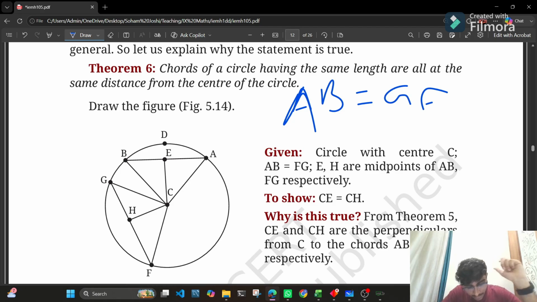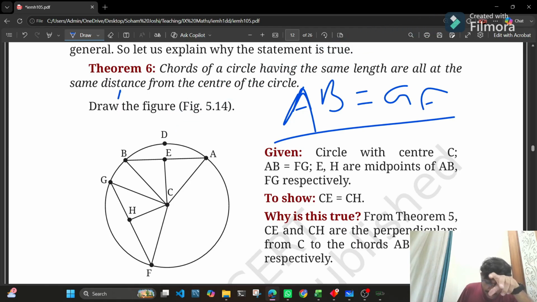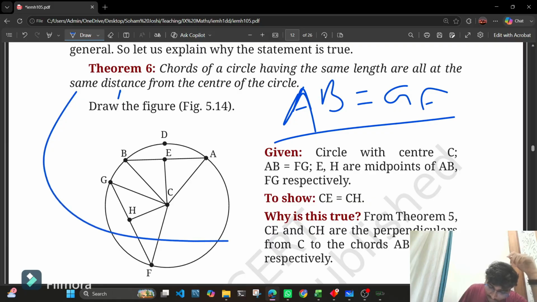Chords of a circle having the same length are all at the same distance from the center of the circle. So therefore, we can say that if we connect a line from the center of the circle to the midpoint of both the chords, and the chords are of equal length, then their perpendicular bisectors would also be equal. So basically, this theorem states that CG is equal to CH.